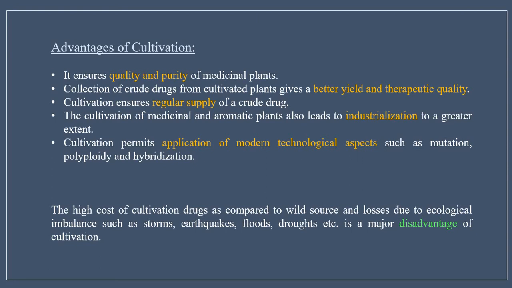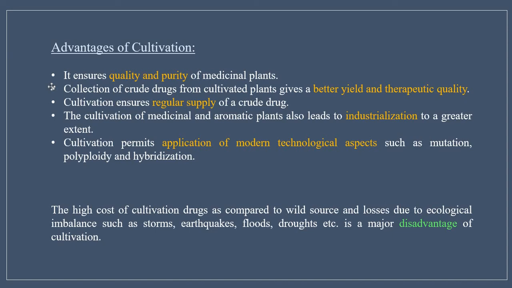Cultivation also ensures a regular supply of the crude drug. The cultivation of medicinal and aromatic plants also leads to industrialization to a great extent, as it gives employment to many. Cultivation permits application of modern technological aspects such as mutation, polyploidy, and hybridization. Using cultivation, you can create a new hybrid, a new variety of plant. Also, you can check for some changes which occur naturally, that is mutation.